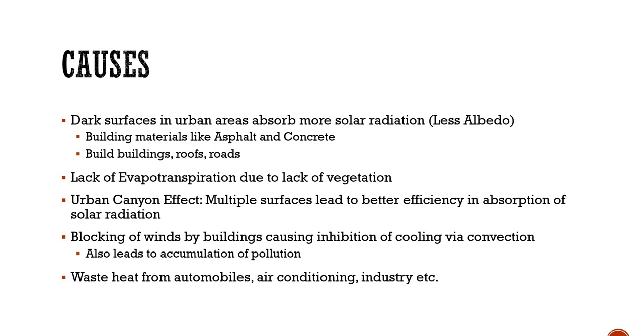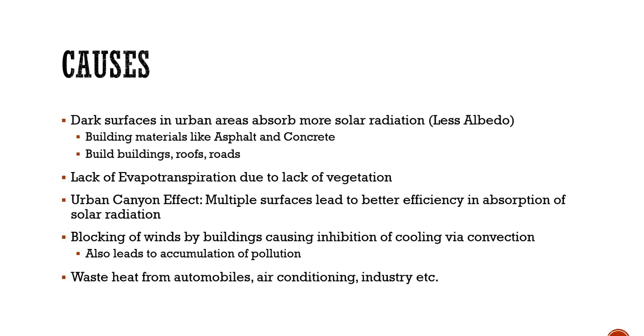However, surfaces like asphalt roads, the dark colored roads, have less albedo, so they absorb most of the solar radiation and reflect back very little to the atmosphere. As a result, these surfaces become more heated because they are absorbing more solar radiation. So that is just an additional concept, guys, called albedo.